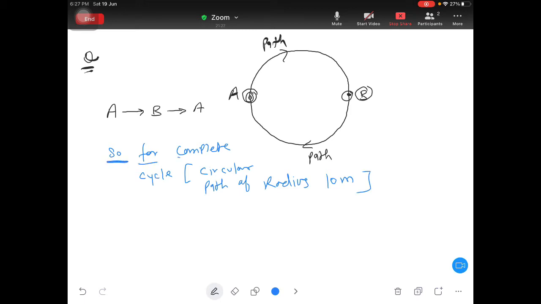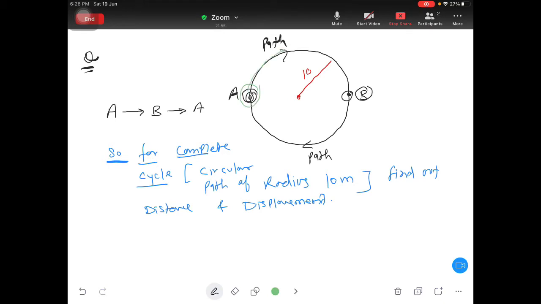So for complete cycle, find out distance and displacement. So how can you find out distance and displacement for the complete path? Now you see, because radius is given as 10, okay, so your distance is nothing but the original path.